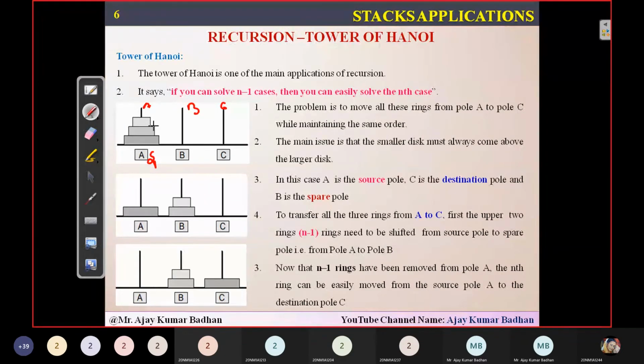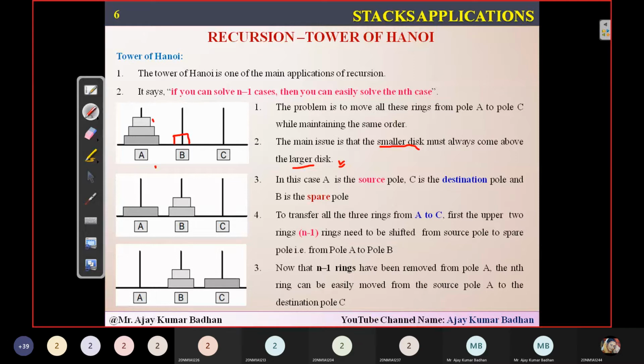The condition here is that every time, whichever is the smallest disk, it should always be present on top of the larger disk. Remember that it should never come below, it should come on top. What I mean to say is, for example, let us suppose I am moving the first disk here. And if I try to move the second disk here, then I can't move it onto this particular pillar called B. Why? Because the second disk is heavier and much bigger than the first disk.